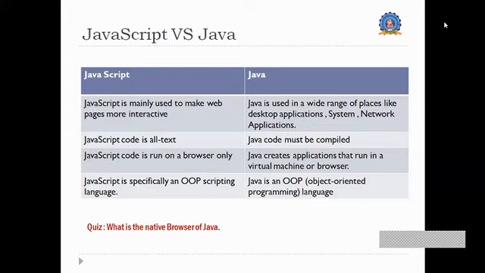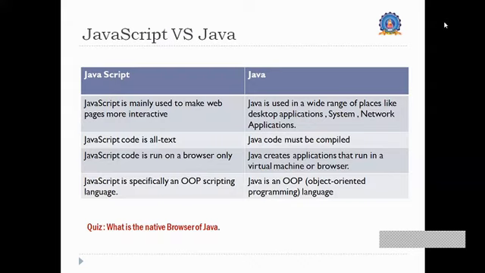Then coming to JavaScript code, JavaScript is basically interpreted, and Java, on the other hand, is compiled into another form of code, called a .class file. After the compilation, it creates a .class file.